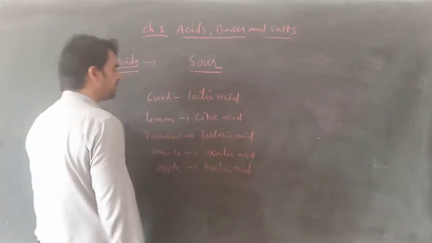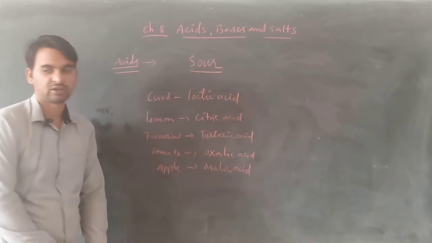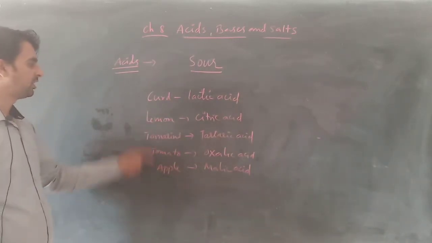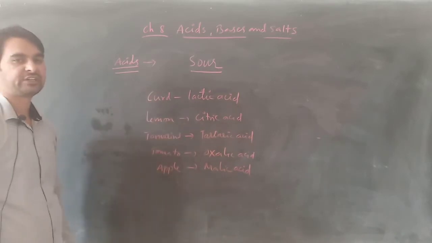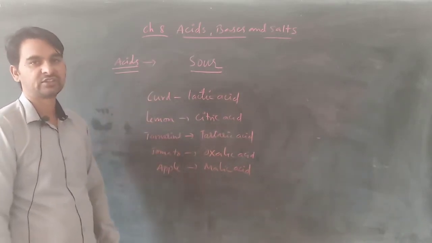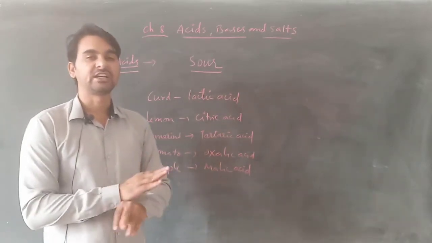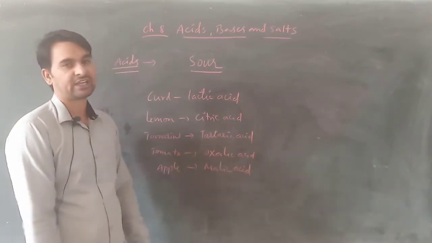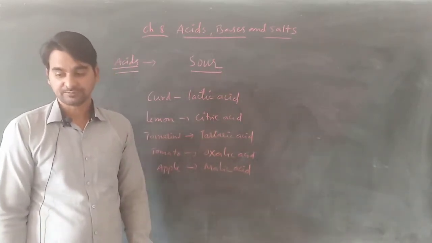So all these are organic acids or natural acids. Why am I saying organic or natural? Because they all are naturally synthesized or present in these substances. That's why they are organic acids. We human beings have not artificially prepared or synthesized these acids. That's why they are organic acids.